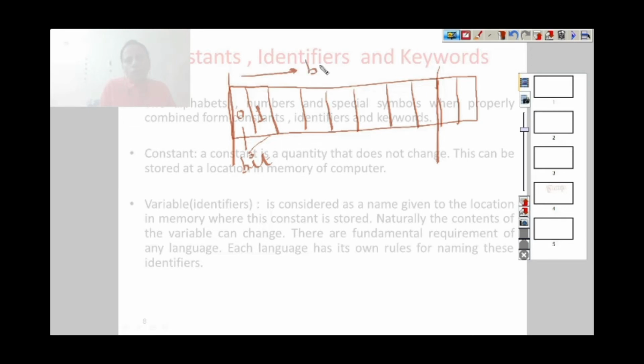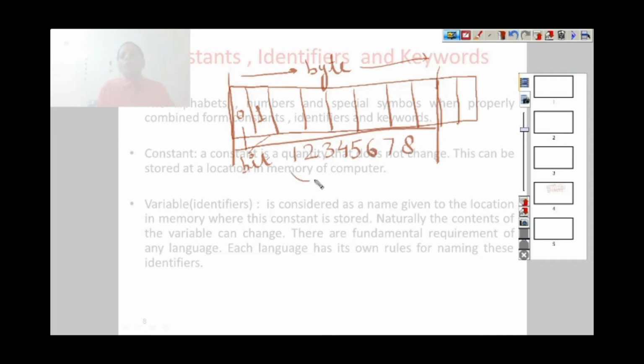So this is computer memory, and every memory location has its address. Address means there is some number or something by which we can identify that particular memory. For example, this is a memory address and its identification number is this.